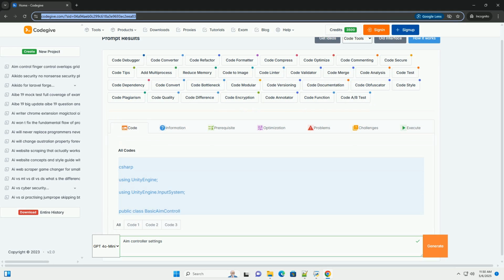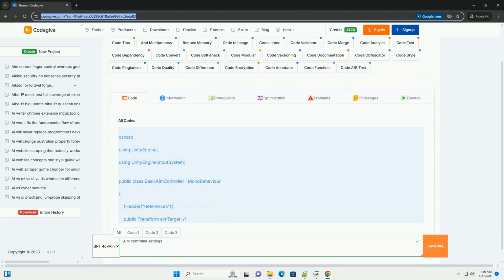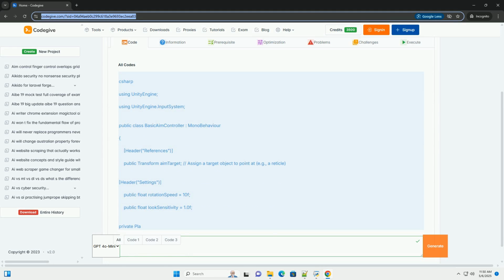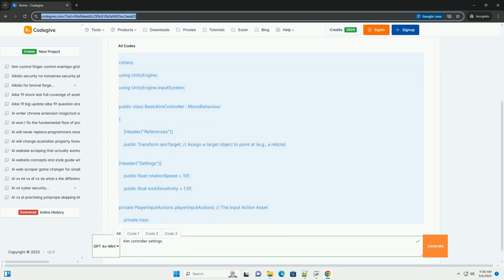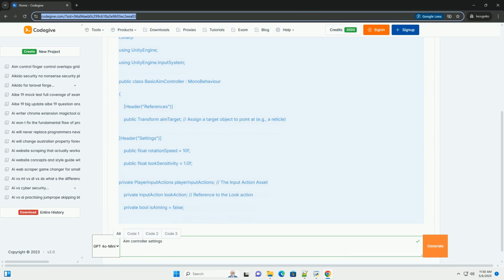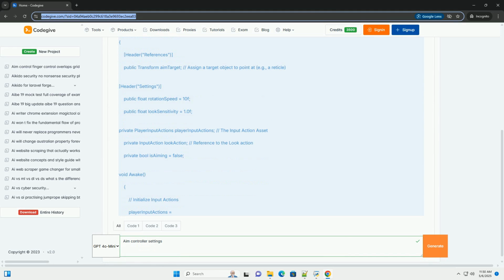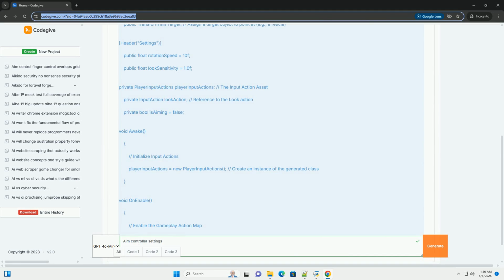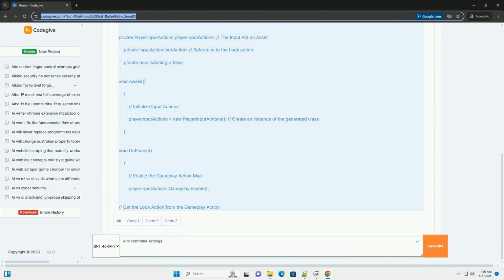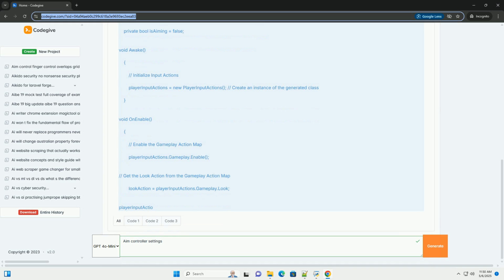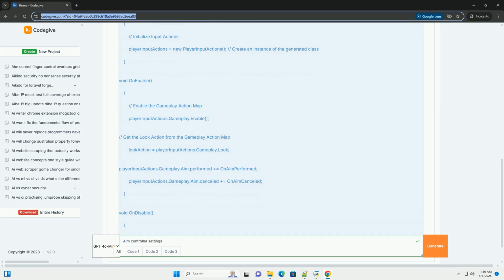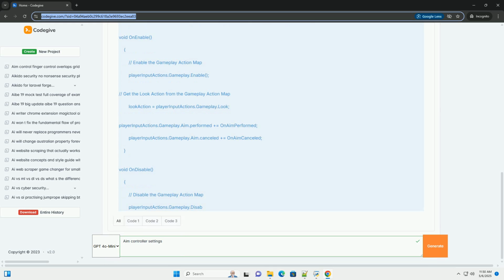OK, let's dive deep into AIM controller settings, focusing on Unity's input system and C# scripting. This will be a comprehensive tutorial covering the fundamentals, advanced techniques, considerations for different game genres, and code examples to get you controlling a game object with an aiming mechanic. Part 1, Understanding the Foundation: Unity Input System.